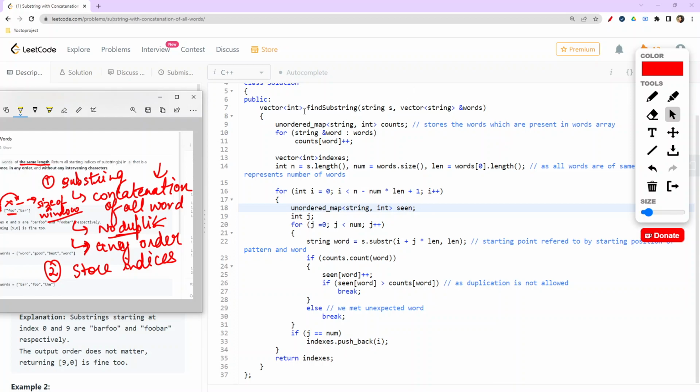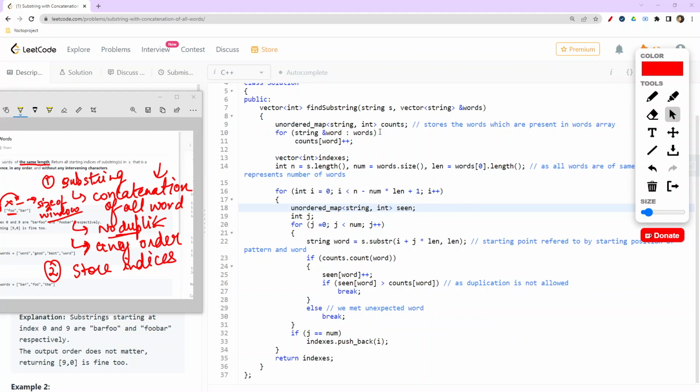So how we are coding is that, the first thing is about the unordered map. This unordered map is basically so that we could store all the words which are there in our words vector of string, so that we can easily check that all the words are being concatenated and whether there is duplication or not.